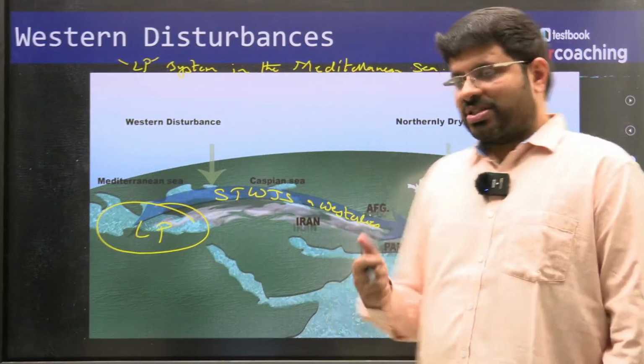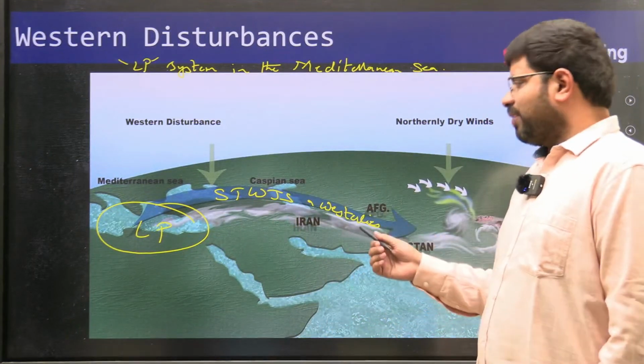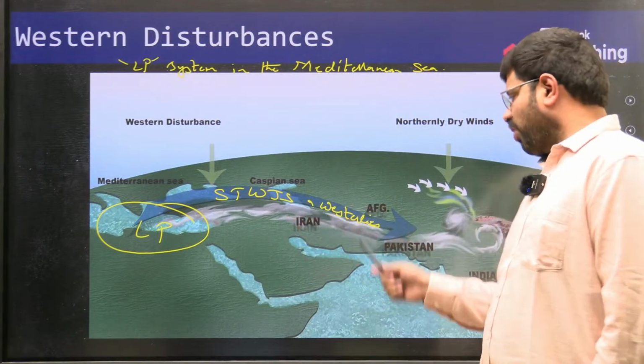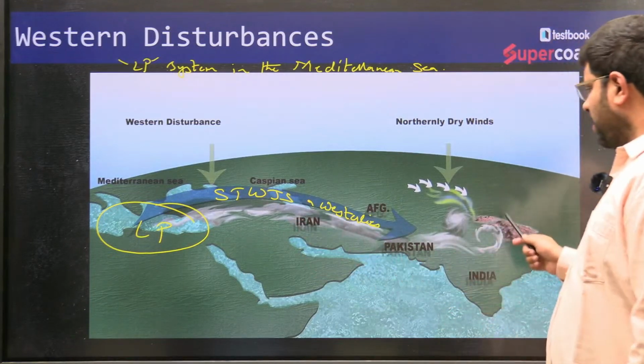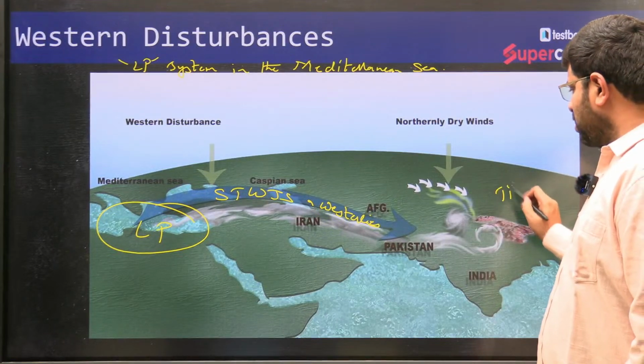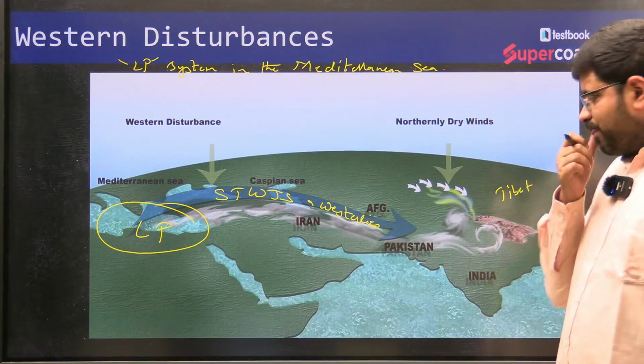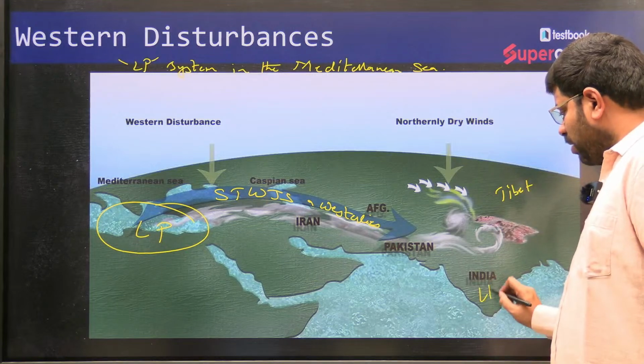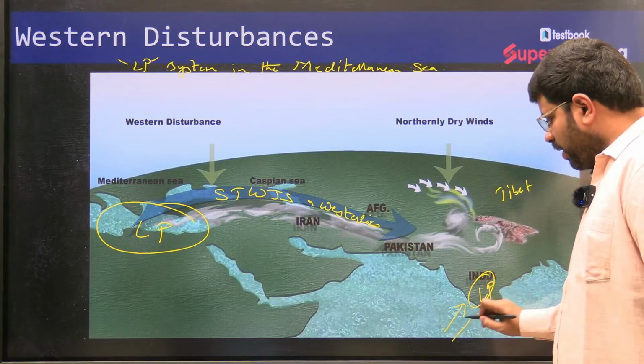Sometimes when westerlies become weaker or when westerlies bring a huge amount of moisture, in the area of Tibet as well as the Indian landmass, if the Indian landmass is low pressure, it is favorable for India's monsoons.